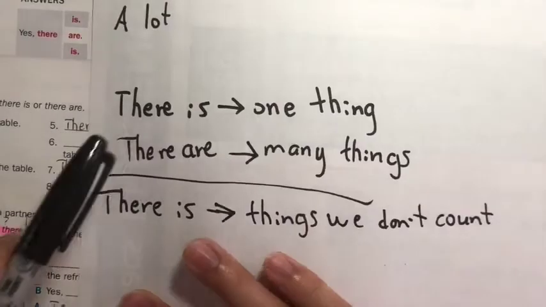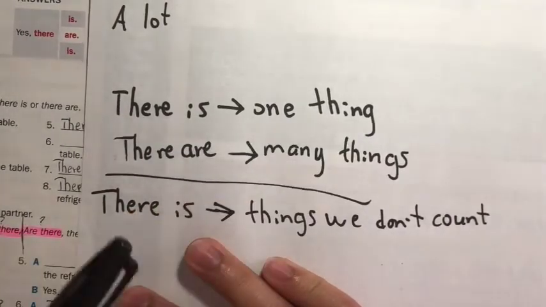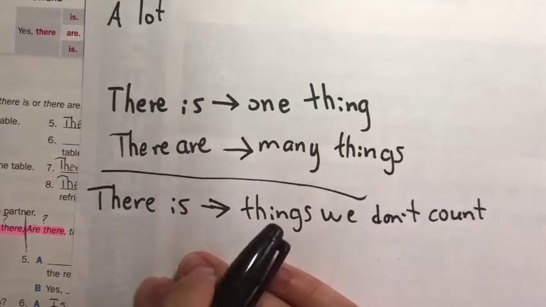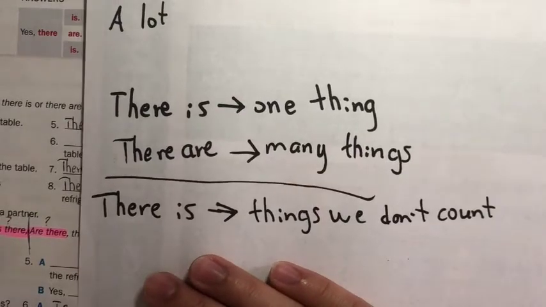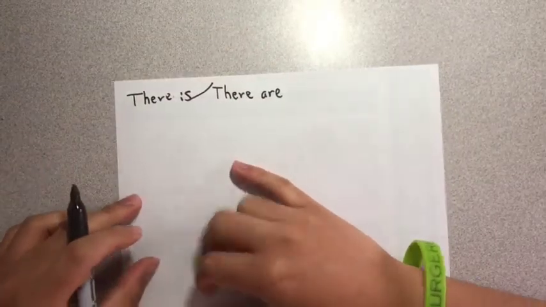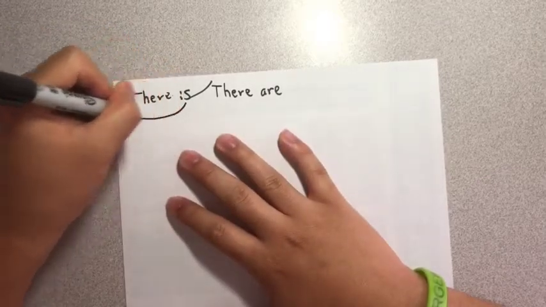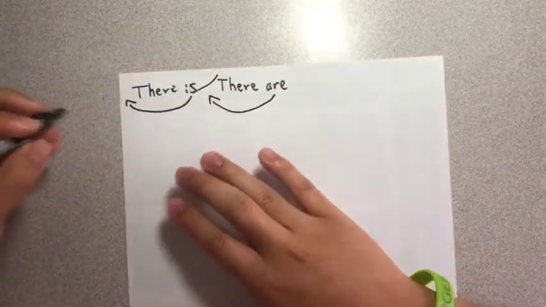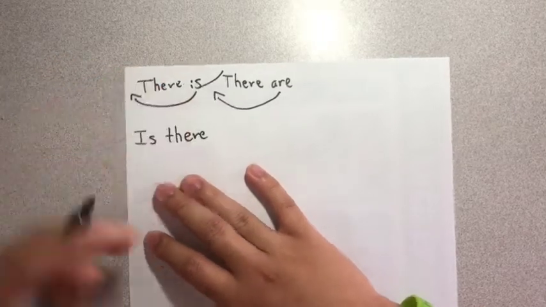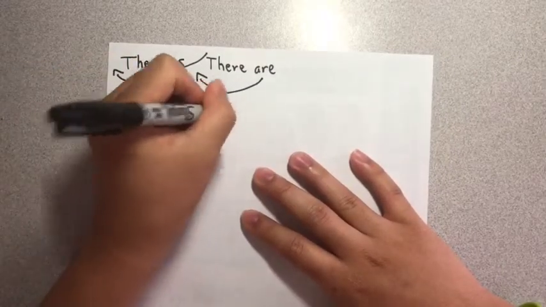So one more time, we use there is when we talk about one thing, we use there are when we talk about many things, and we use there is for things we cannot count. Okay, so when we write a sentence, we say there is, or we say there are. But when we ask a question, we move is to the front, or we move are to the front. So when we ask a question, we ask, is there? Or we ask, are there?